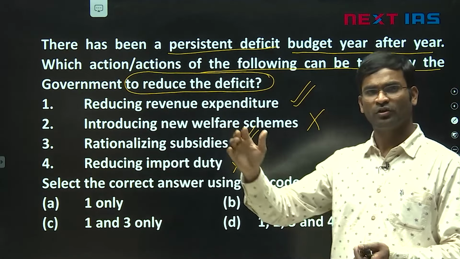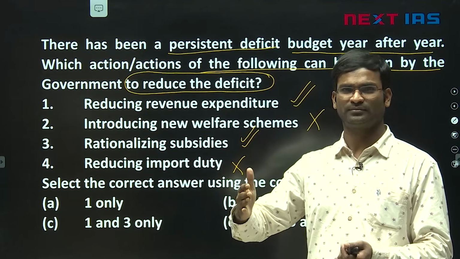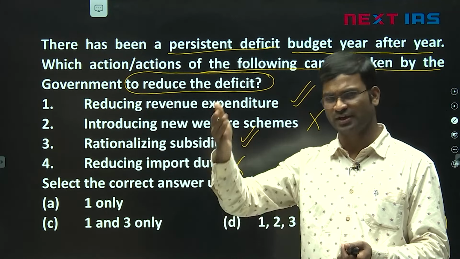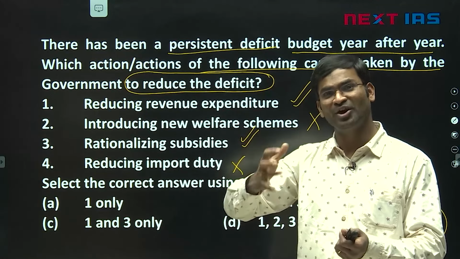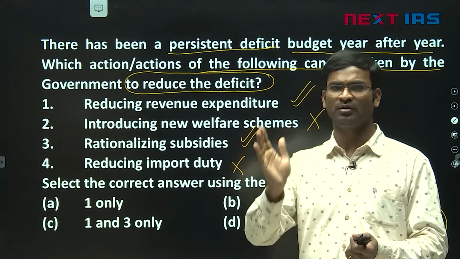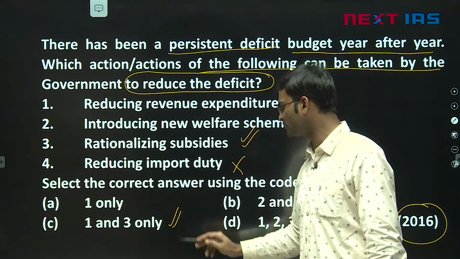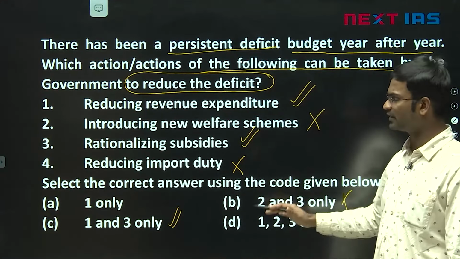Reducing import duty. See, if you reduce any taxes, for example excise duty, customs duty or GST, any tax, income to the government reduces. So it is going to lead to more deficit. So definitely the fourth is not the right option. So the answer is C for Chennai here. So C is the correct answer.